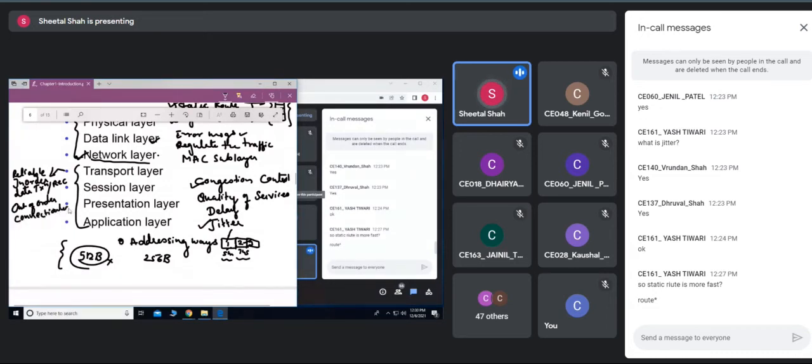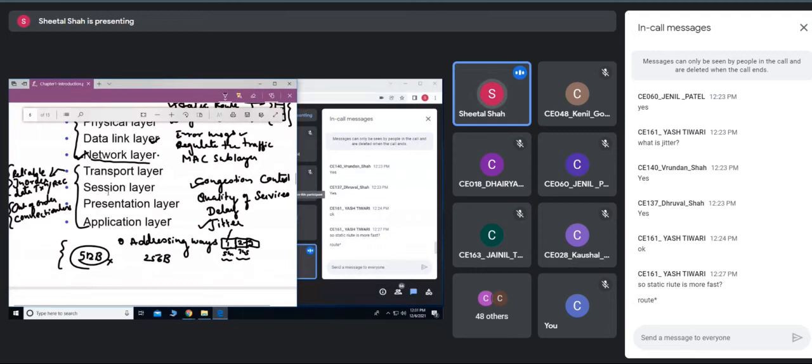In case of out of order, it would be connectionless. That means initially the connection is not established and data is just transmitted, and the receiving end of the transport layer would receive it, and it is not necessary that the data should be in order. Whereas with a reliable data service at the transport layer, it should be in order: in the order which is transmitted, in the same order it should be received.